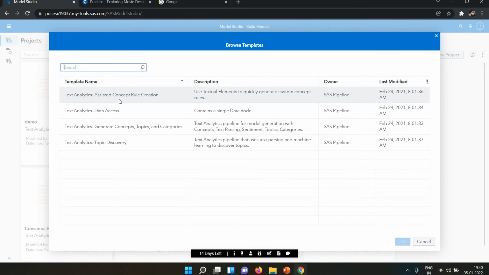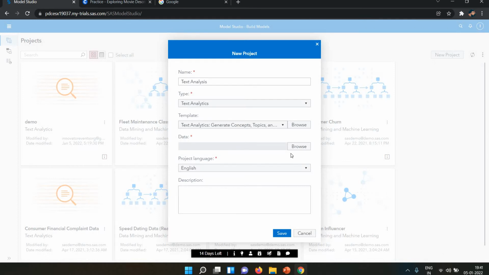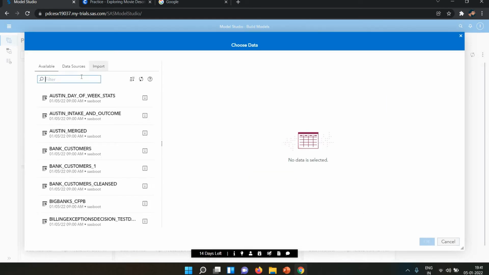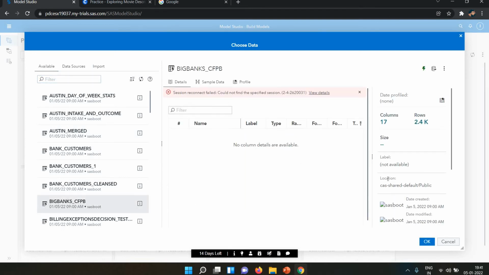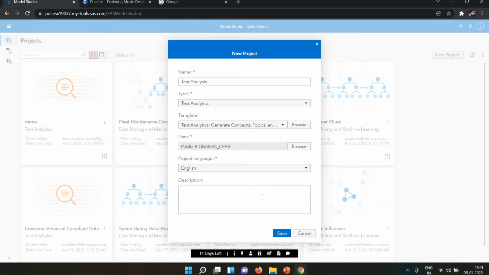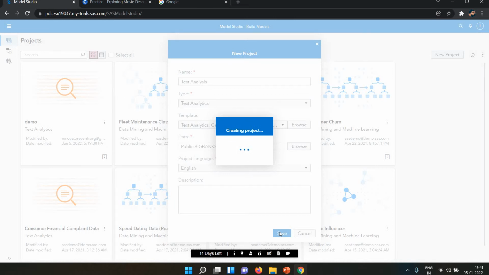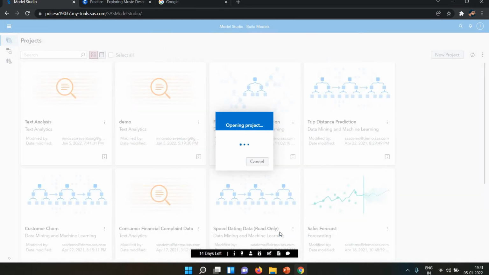First is text analytics associated concept rule creation. Then we have data access, generate concept topics categories. So I'm selecting this template. Now for data, in this SAS data we have one big bank CFPB data. I'm taking this connection and this data, and saving. If you want to add a description, you can add it. It's taking some time to create the project.